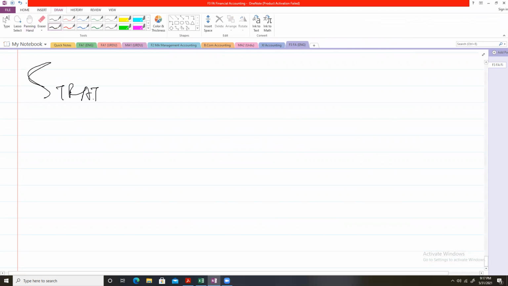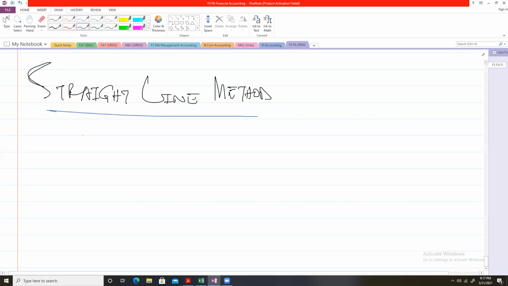For example, if the question says that the straight line method of depreciation is used and the rate of depreciation, let's suppose, is 30%, then to calculate depreciation we will simply take the cost of the asset and multiply it by the rate.